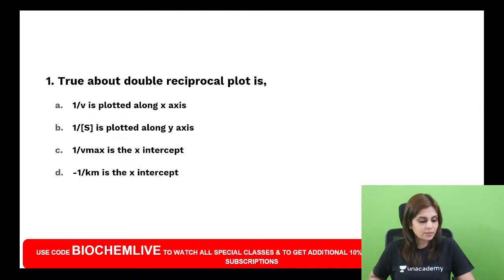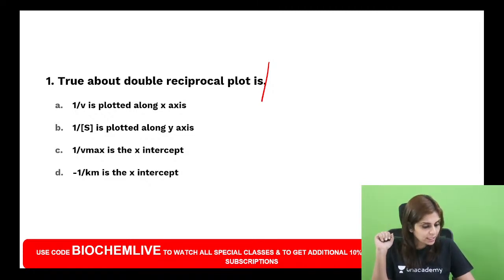So Binay Agarwal had a question in the previous question, and this question is based on that. True about the double reciprocal plot. If you want to read a pharmacology journal wherein they express a new drug that has been identified, and they just show you a Lineweaver-Burk plot or double reciprocal plot, and they expect you to find out what kind of inhibition it is, you need to know the concepts behind the double reciprocal plot or Lineweaver-Burk plot.